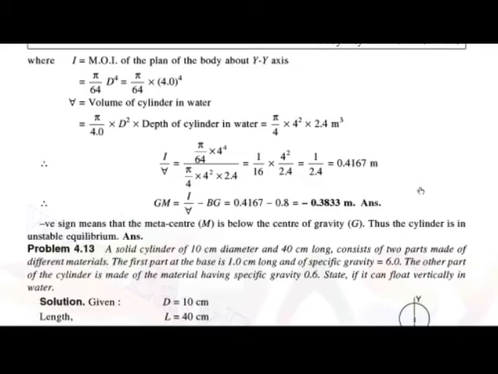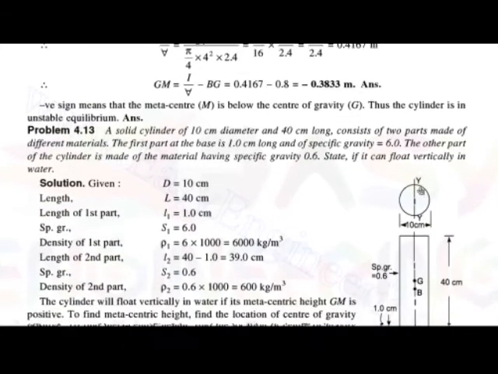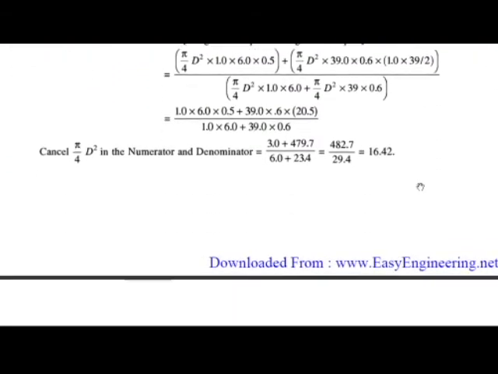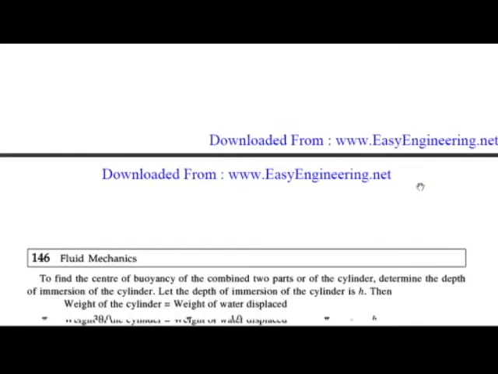When this condition happens, that the metacenter is below the center of gravity, then the body is in unstable equilibrium. So here our answer is the body, that means the cylinder, is in unstable equilibrium. Hope you understand this problem well. Next we will see one more problem for the same.